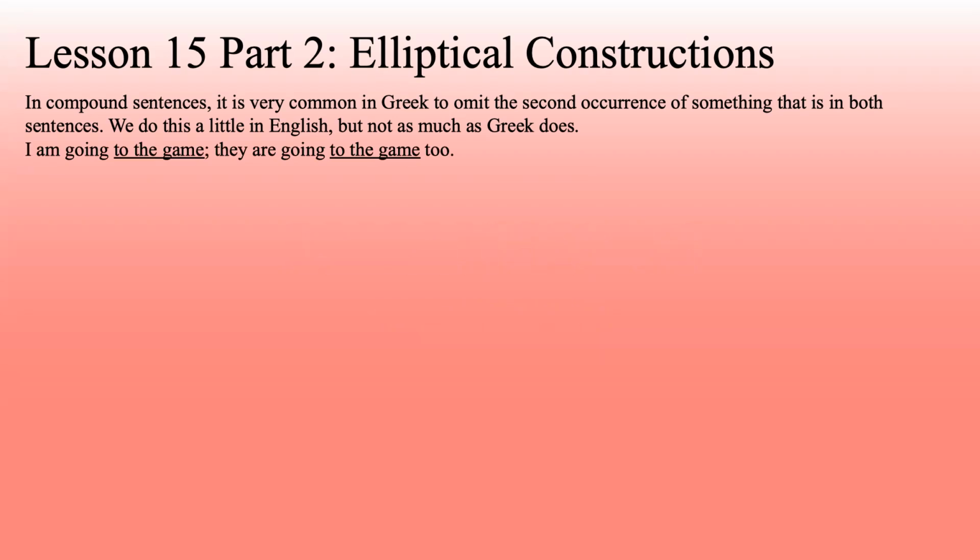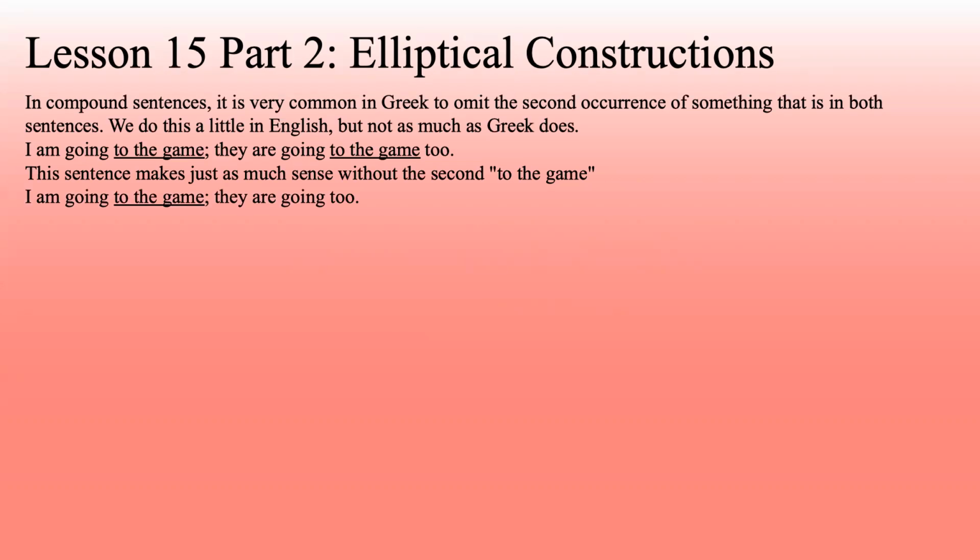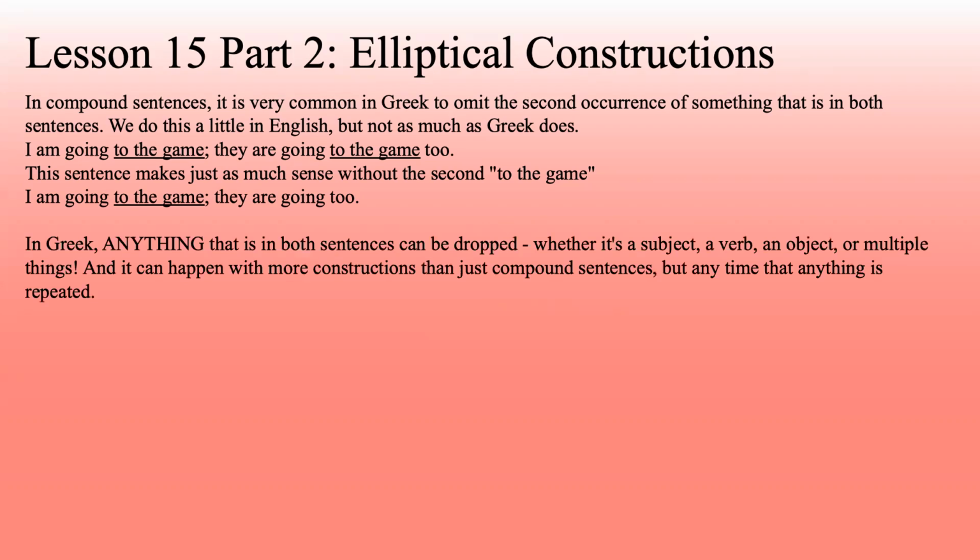So for example, I am going to the game, they are going to the game too. This sentence makes just as much sense without the second "to the game." I am going to the game, they are going to. It's very clear that they're also going to the game. In Greek, anything that is in both sentences can be dropped in the second, whether it's a subject, a verb, an object, or multiple things. And it can happen with more constructions than just compound sentences, but anytime that anything is repeated.